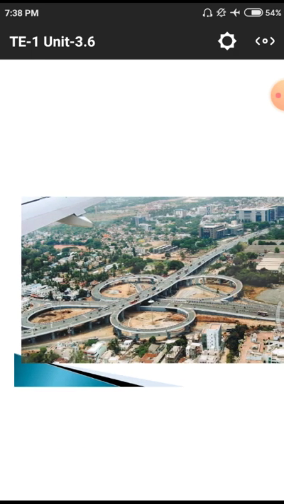It is an example, that means a construction area like a cloverleaf structure. It is somewhat different. That means the radii are not equal. That means there is some angle of intersection. That means the line is simply a radial line, it is not a straight line. One line is a straight line, another line is a radial line, which is in the shape of an S-like structure. That means an S shape is there, so the structure is somewhat different to the previous one. But it is a cloverleaf structure, a complete cloverleaf structure.